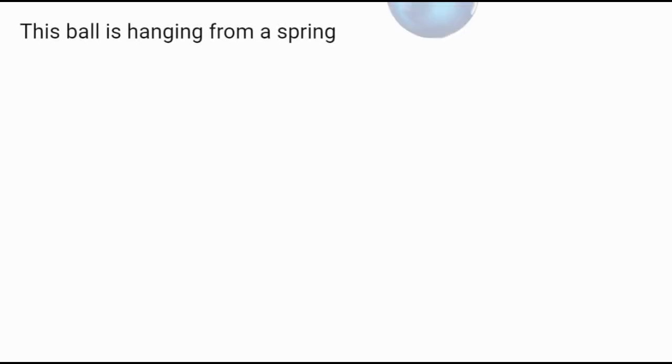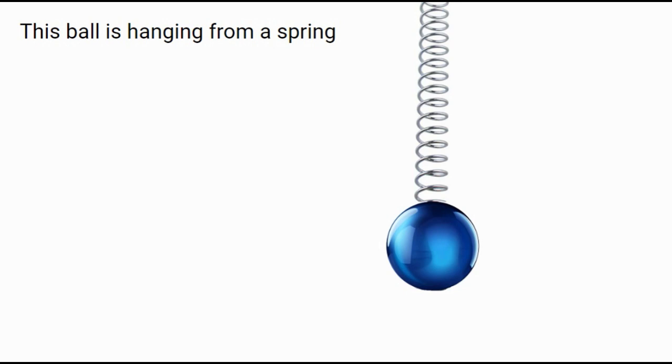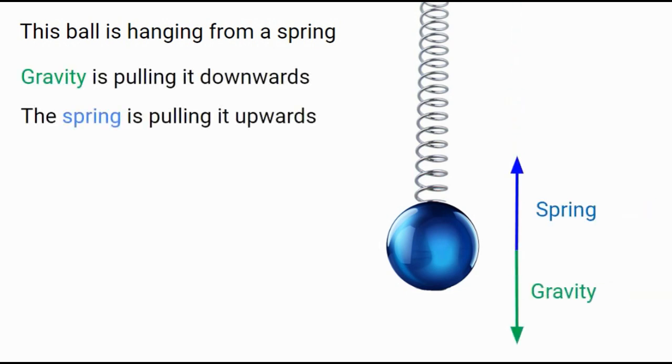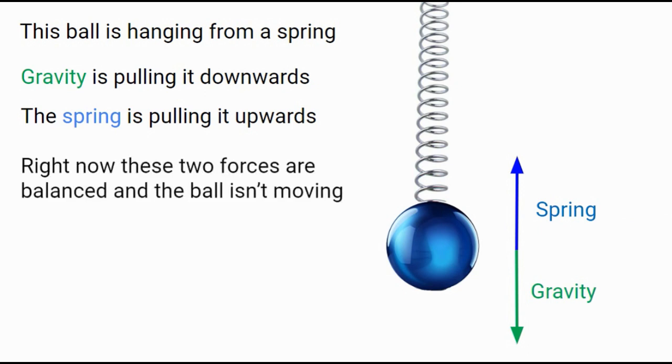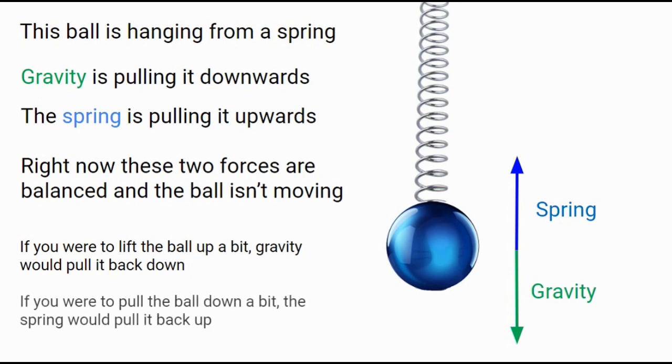Alright, this explanation might sound a bit strange, but bear with me. We've got a ball that's hanging down from a spring. Now gravity's pulling the ball downwards, and the spring is pulling the ball back upwards. Right now these two forces are balanced. They're the same, so the ball isn't moving anywhere. If you were to lift the ball up a bit, gravity would pull it back down, and if you were to pull the ball down a little bit, the spring would pull it back up.